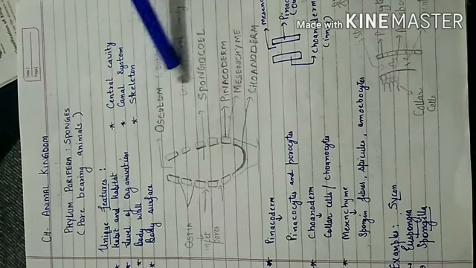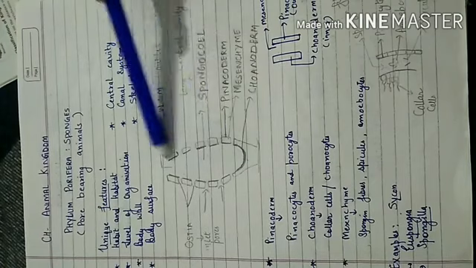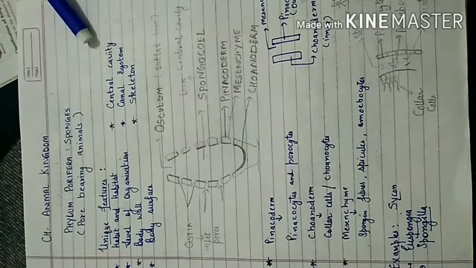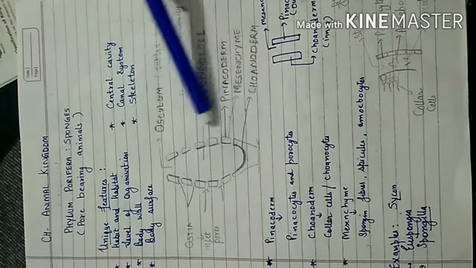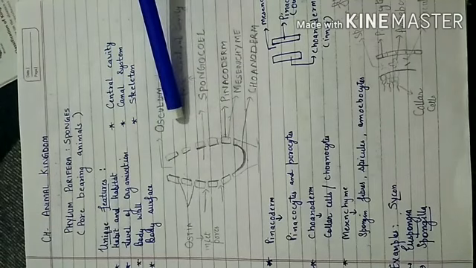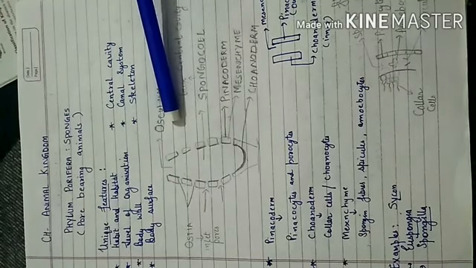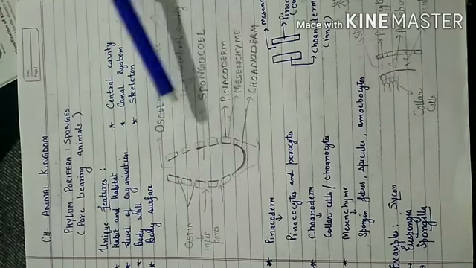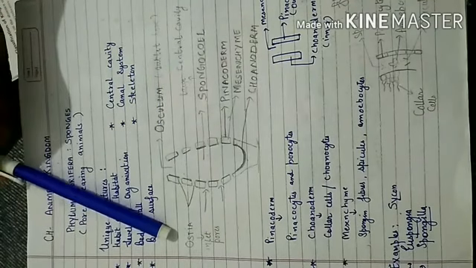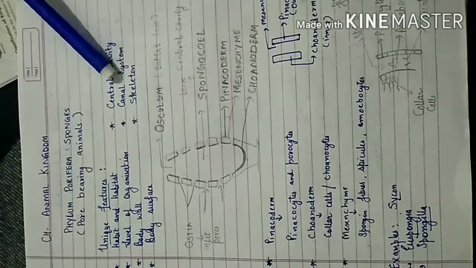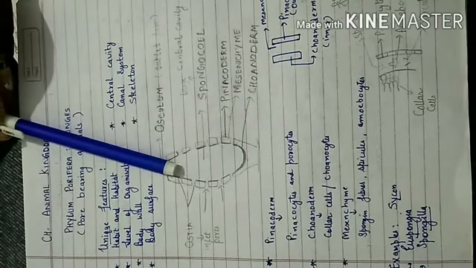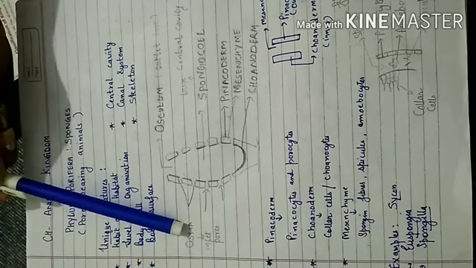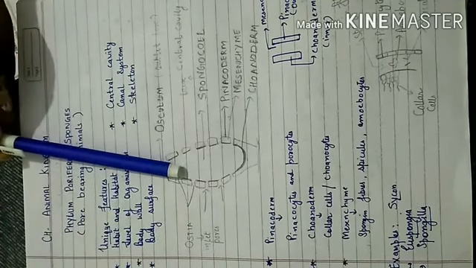So let us see why they are known as poriferans. The animals under phylum Porifera, why are they known as poriferans? Since they have pores all over their body. All over their body they have holes present to draw the water inside them. And these pores are known as ostia. Through the ostia, the water is withdrawn inside the body. So that is why ostia are known as inlet pores.